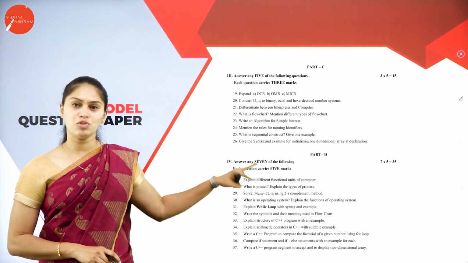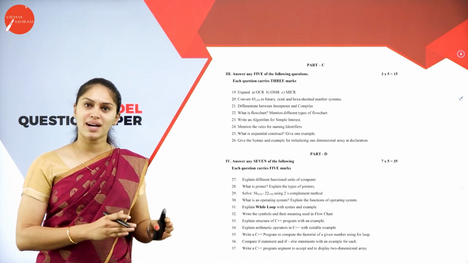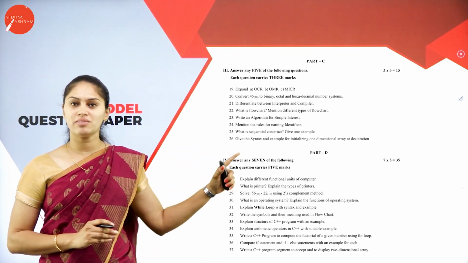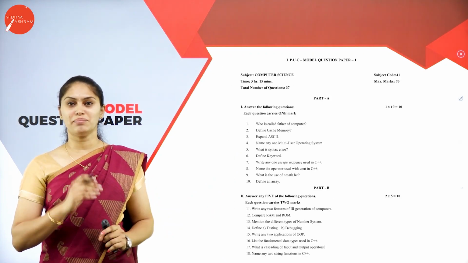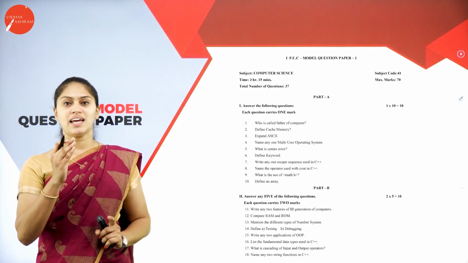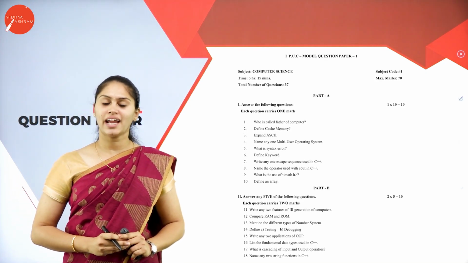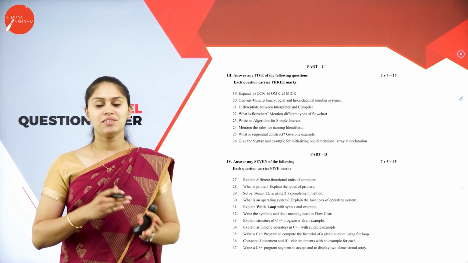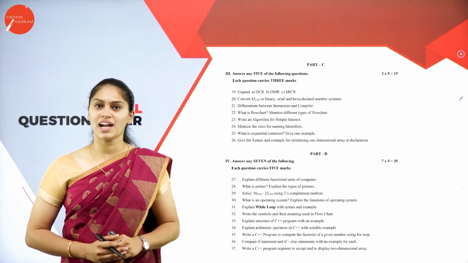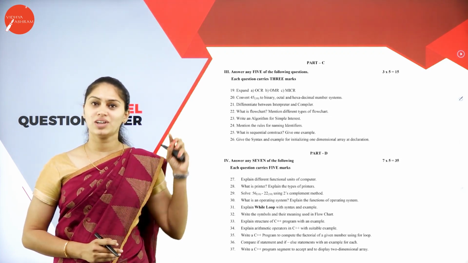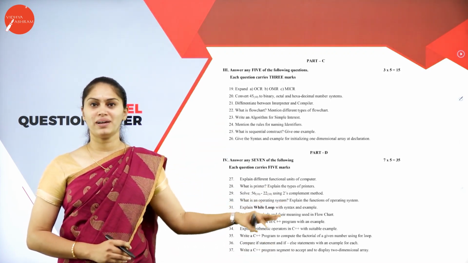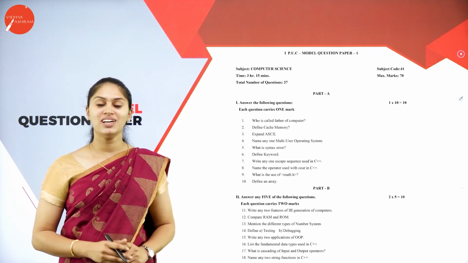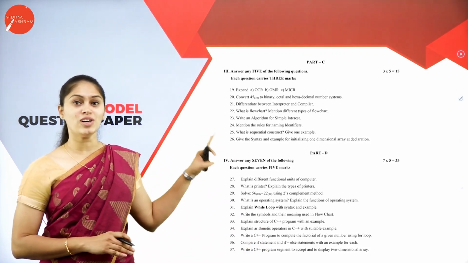Out of that, you will have some choices. In 2 marks, there will be 8 questions. Out of that, you have to answer any 5. But when it comes to the 1 mark questions, all the questions are compulsory. When it comes to the 3 marks questions, there will be 8 questions. Out of that 8, we have to answer any 5, right? When it comes to the 5 mark questions, there will be totally 11 questions. Out of that, you have to answer any 7. So if you have answered all the questions properly, then you will be able to get 70 on 70 without doubt. This is how your question paper is going to look.